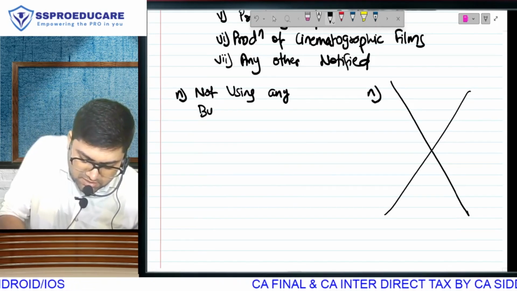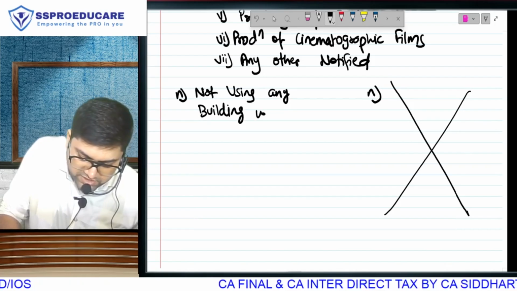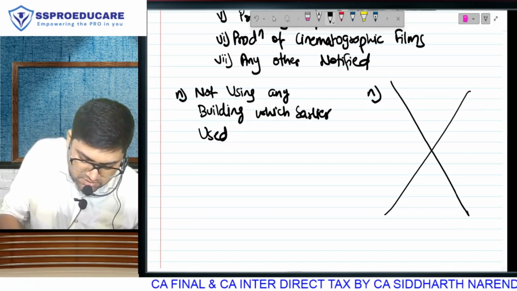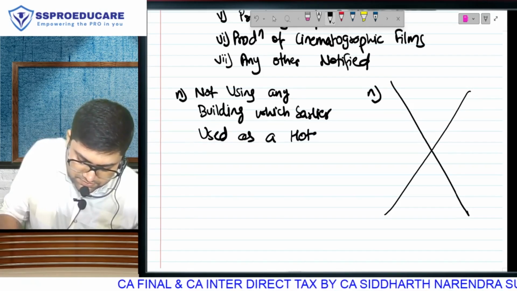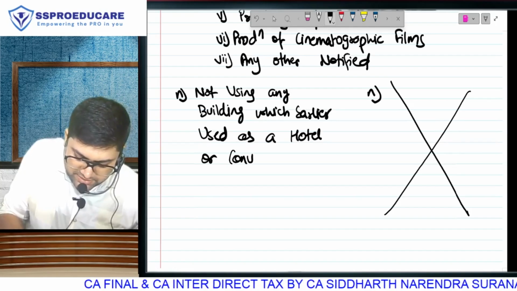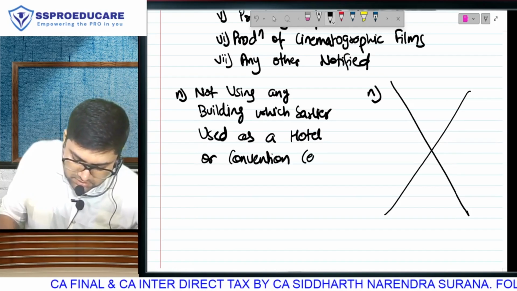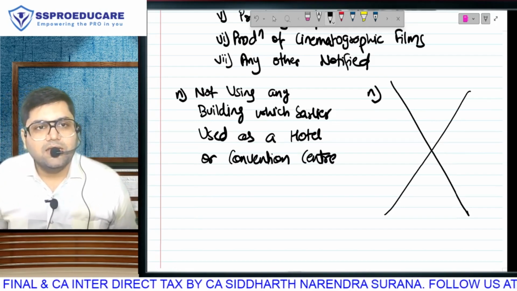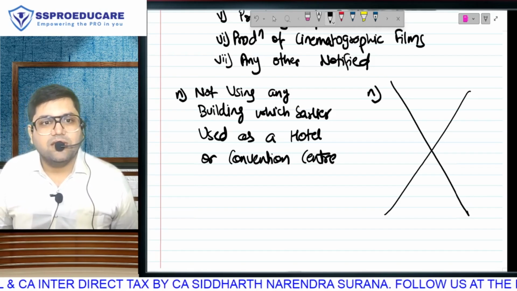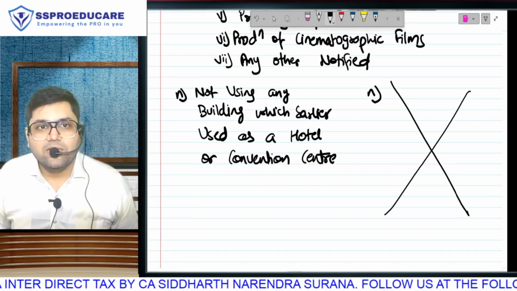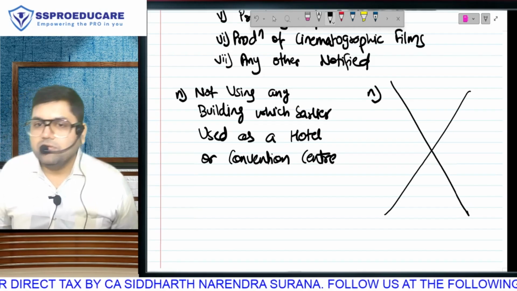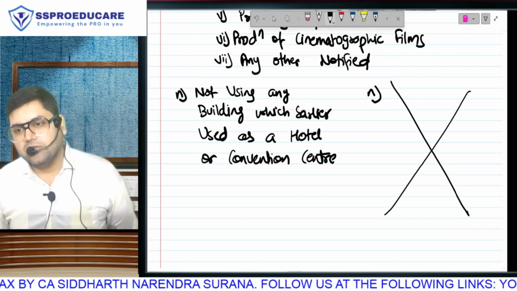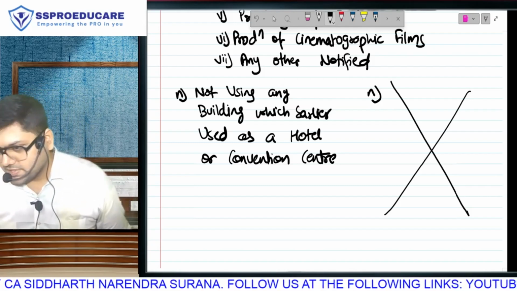They say you should not use any building which was earlier being used as a hotel or convention center. You should not be using any building that was previously being used as a hotel or convention center.